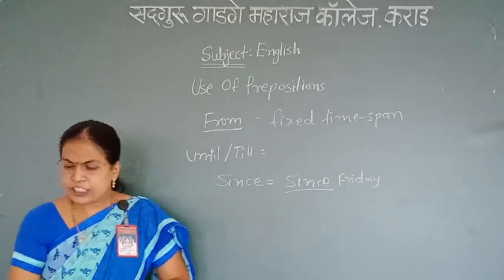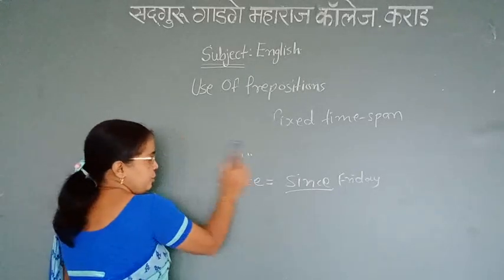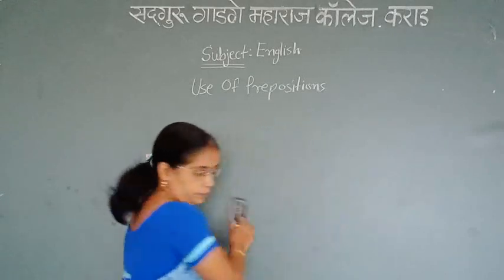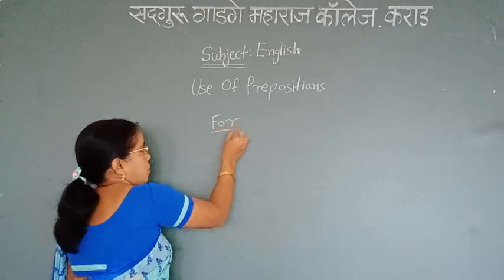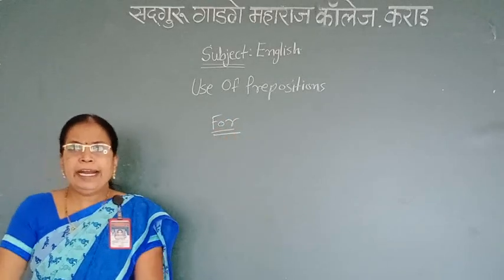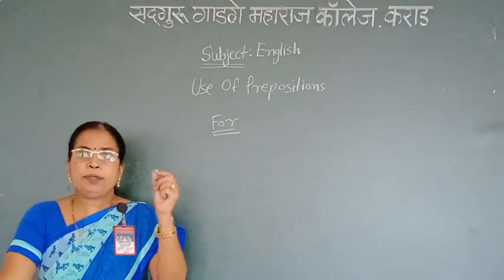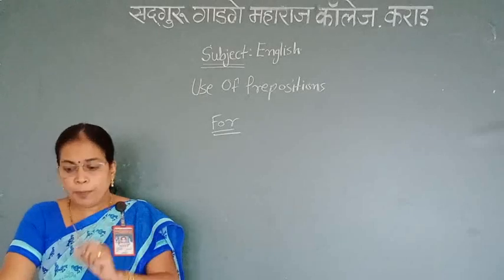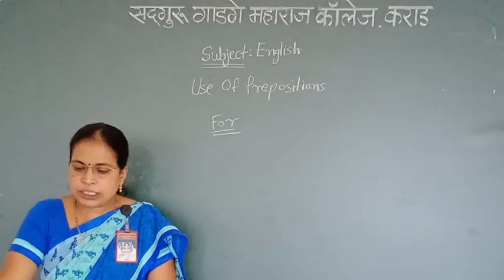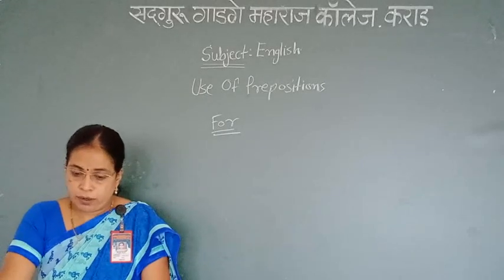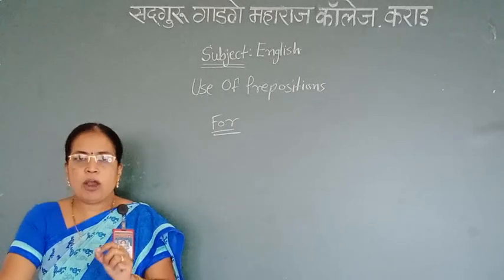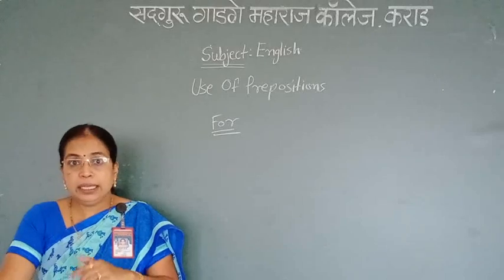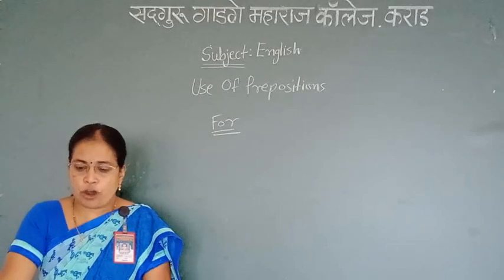Then next preposition is for. For indicates a period of time or amount of time in the past, present or future.